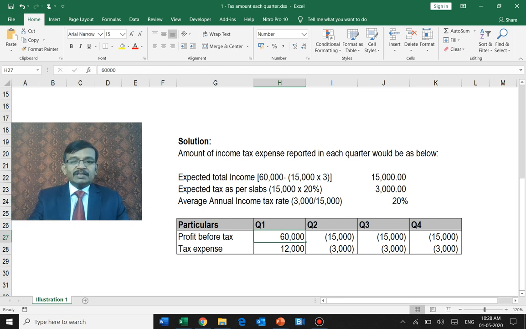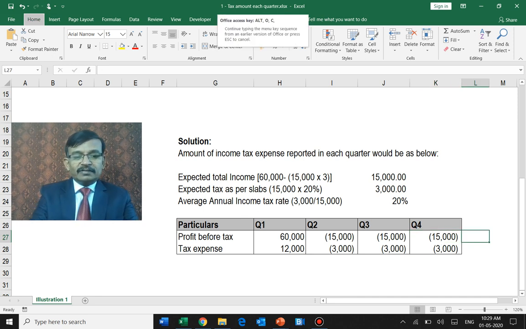So at that 20%, on 60,000, I make a provision for tax expense in the first quarter, 20% of 60,000, 12,000 rupees. In the second quarter, there is a loss of 15,000. So there is a reversal of tax expense to the extent of 3,000 because the excess provision is there. And in the third quarter, again, there is a loss, and the excess provision relating to that quarter based on the average annual income tax rate of 20% is reversed. On the fourth quarter also, it is reversed. Net net, what happens if I take a sum total of this?